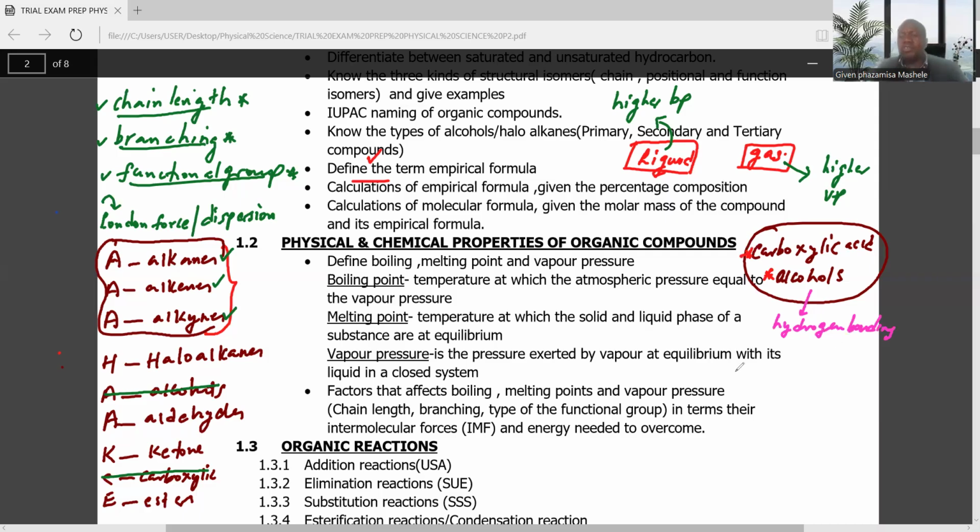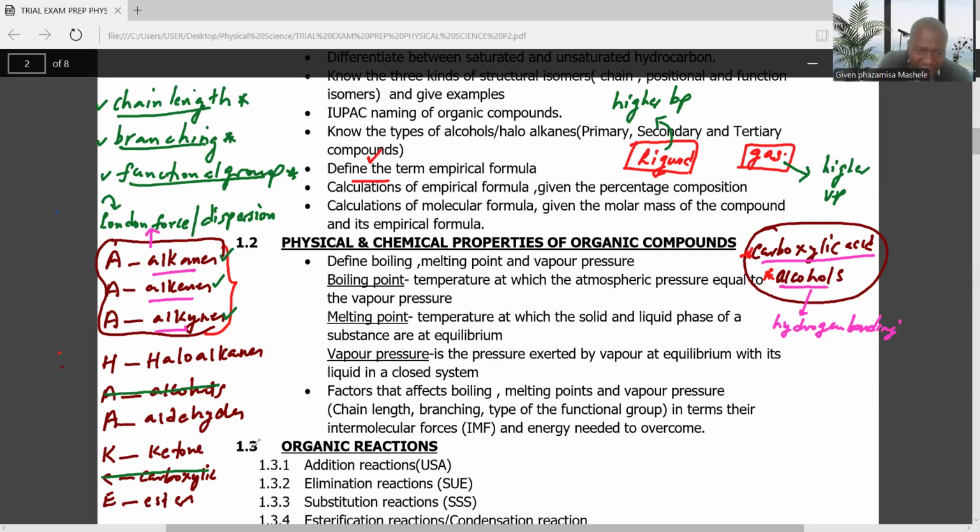So hydrogen bonding is only found in alcohols and carboxylic acids. But the alkanes, alkenes, and alkynes, which are hydrocarbons, have London forces or dispersion forces.